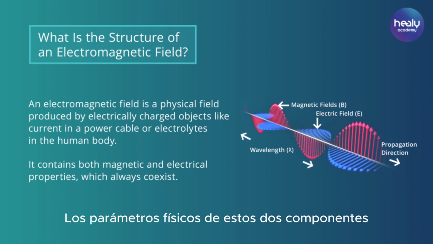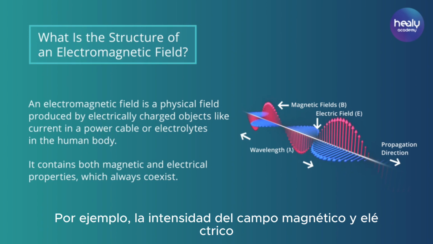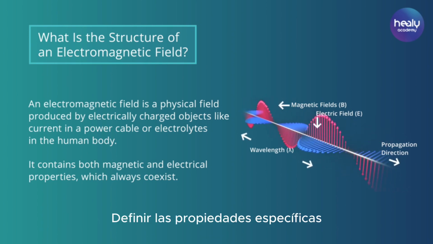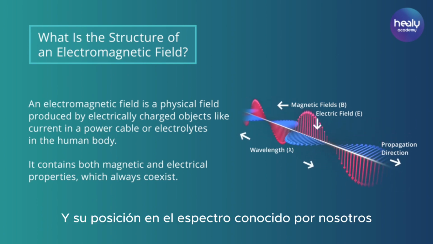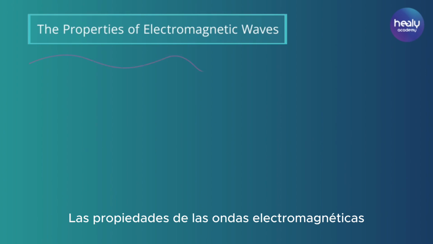Together, the physical parameters of these two components, for example magnetic and electric field strength, wavelength, and flux direction, define the specific properties of an electromagnetic field and its position in the spectrum known to us. The properties of electromagnetic waves.